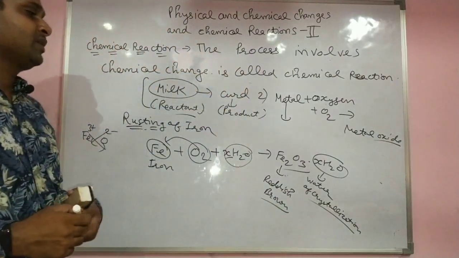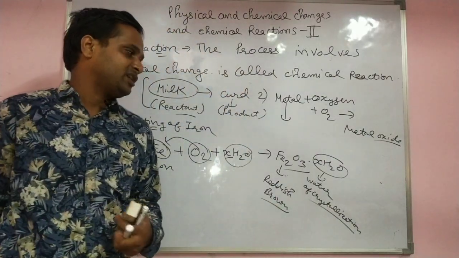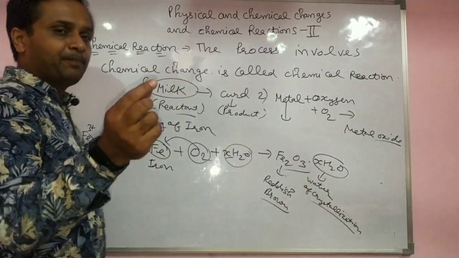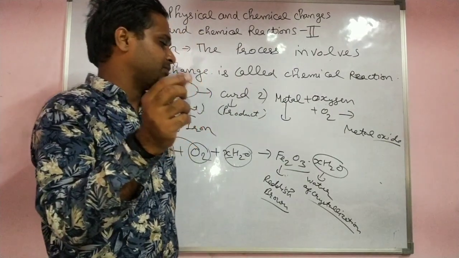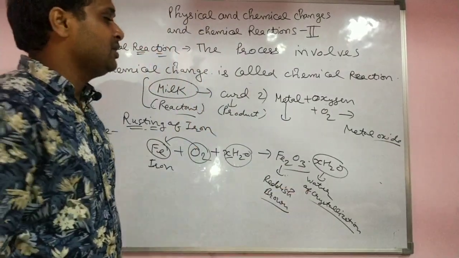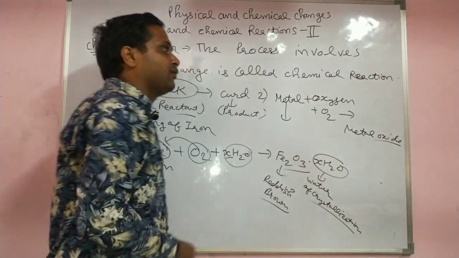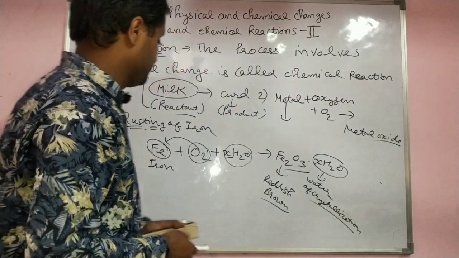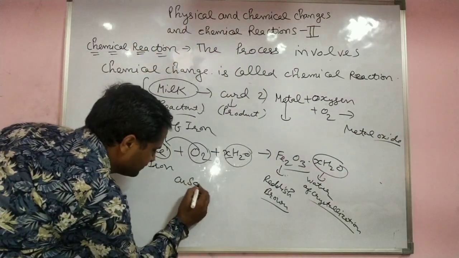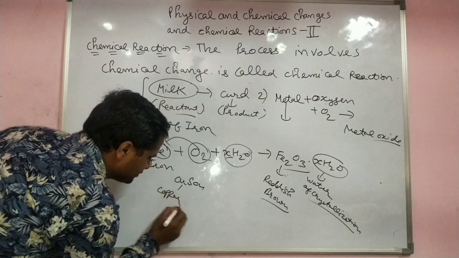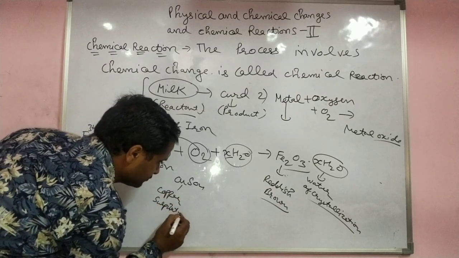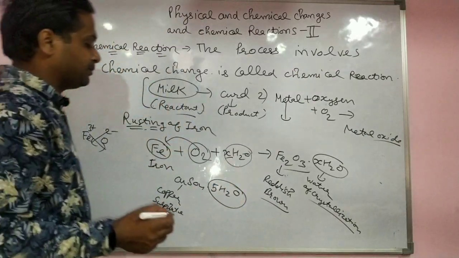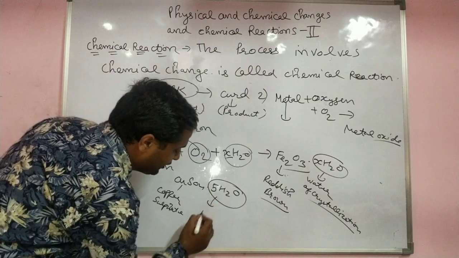The rusting reaction is a very slow chemical change. A new product forms and its color changes to reddish brown, like a powder or crystal form. That's why when you add water of crystallization, it becomes crystalline. For example, copper sulfate is blue because of water of crystallization. Copper sulfate, 5H2O. Its blue color is due to the water of crystallization, in crystal form, blue.